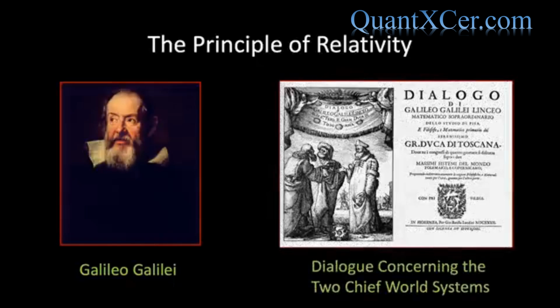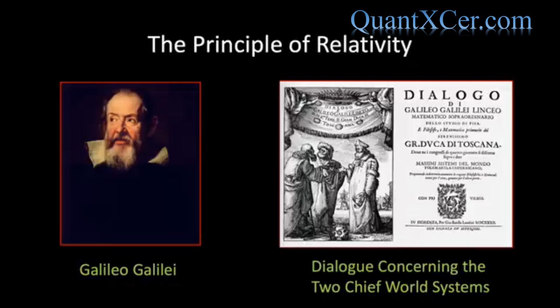The dialogue was published in 1632 and consists of an imaginary conversation between three characters, one of whom, Salviati, tries to convince the other two of the validity of the Copernican theory that the Earth orbits the Sun rather than the other way round. Another character, Simplicio, puts forth various arguments against the Copernican view, all of which are deftly demolished by Salviati. One of Simplicio's arguments is that the Earth can't be moving around the Sun because it doesn't feel like we're moving. Surely if the Earth was moving, we'd know.